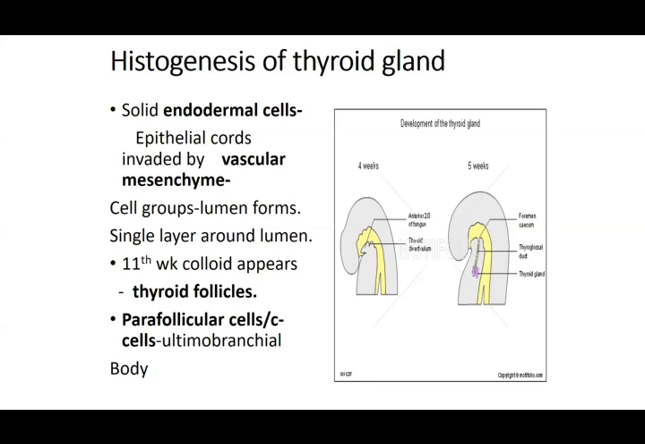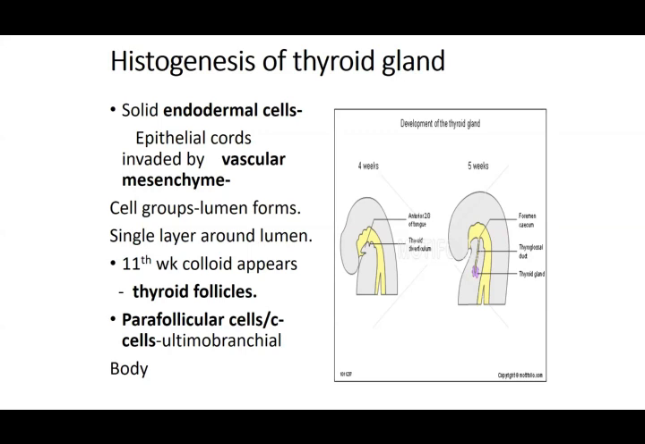This is where you have the thyroid follicles, and these thyroid follicles are going to produce the colloid. A single layer of cells is going to surround the lumen. In the center you have groups of cells, then the lumen forms, and the luminal portion is surrounded by the cells. The lumen is going to produce the colloid, which is seen by the 11th week, and that is called the thyroid follicle.